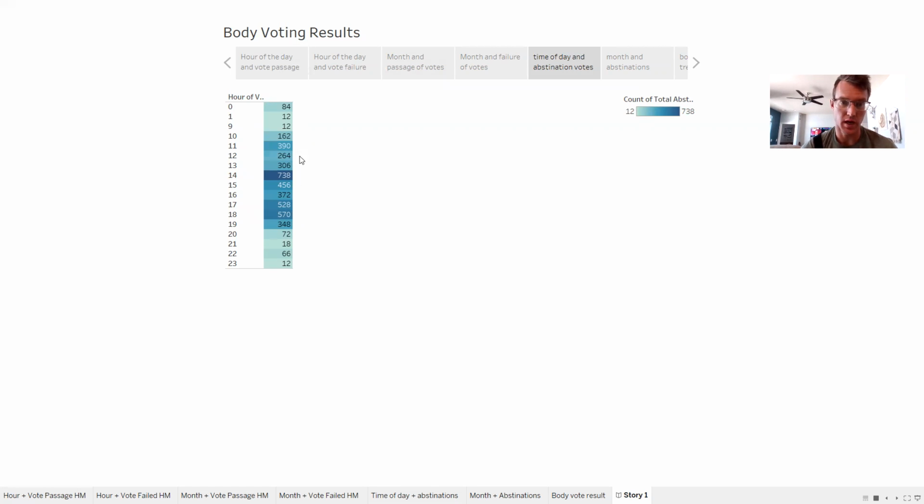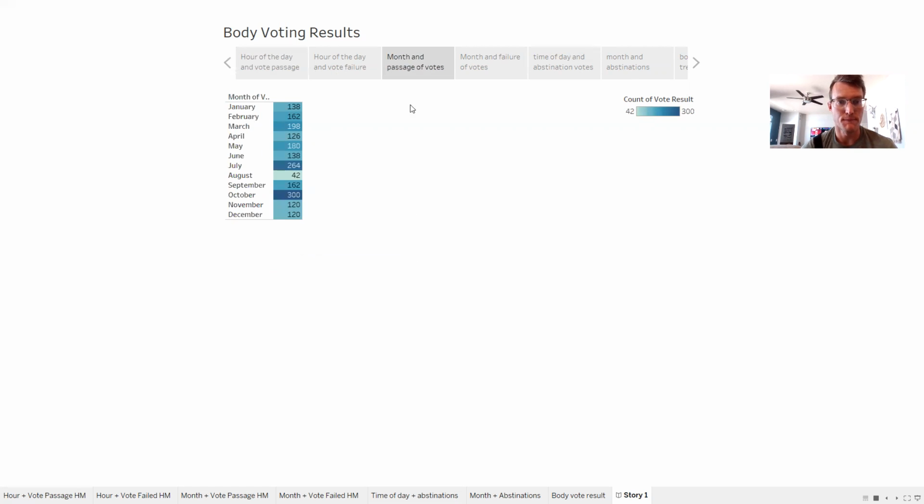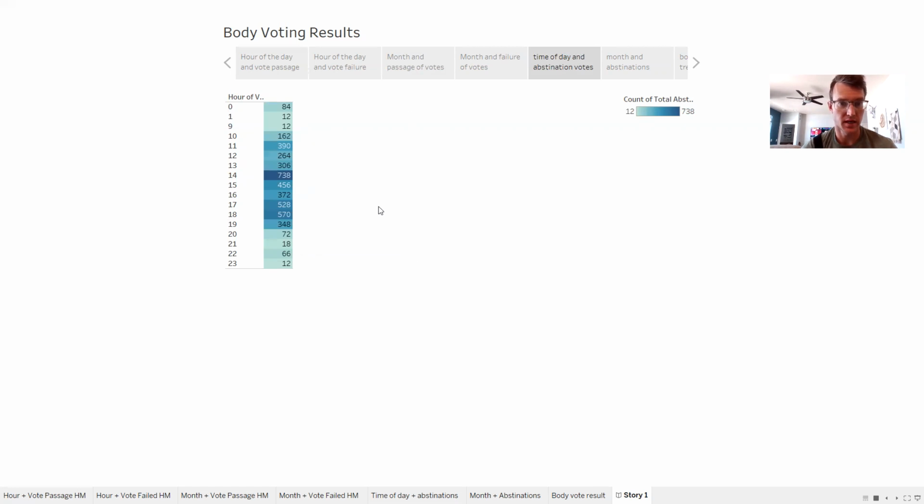Again, 11 o'clock has a pretty high one, and 2 o'clock. And then 5 through 7, if we go back here to vote passages, there you go, 6 and 7 had some really high counts. And then we go to time of day, again, 6 and 7 have some really high counts, but 2 o'clock is by far the highest when our highest vote passage was.